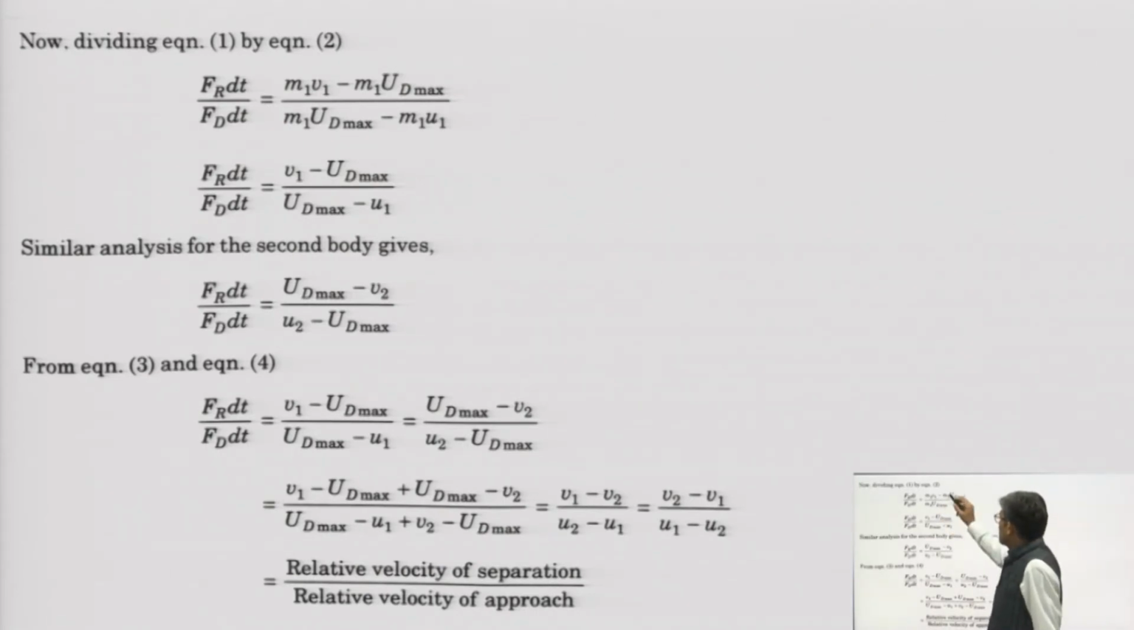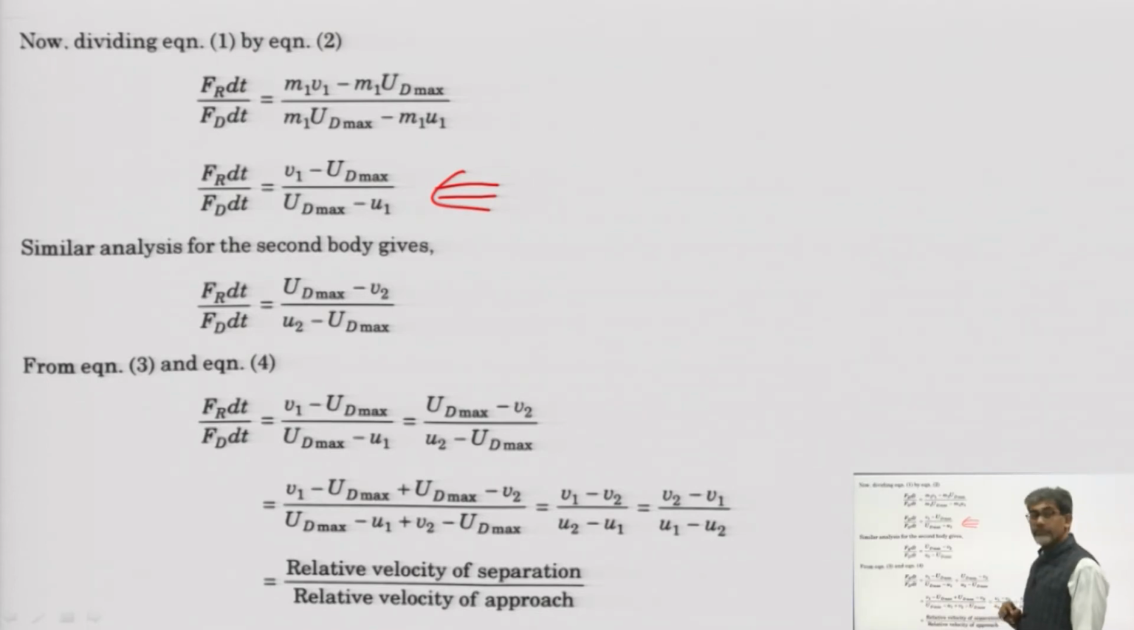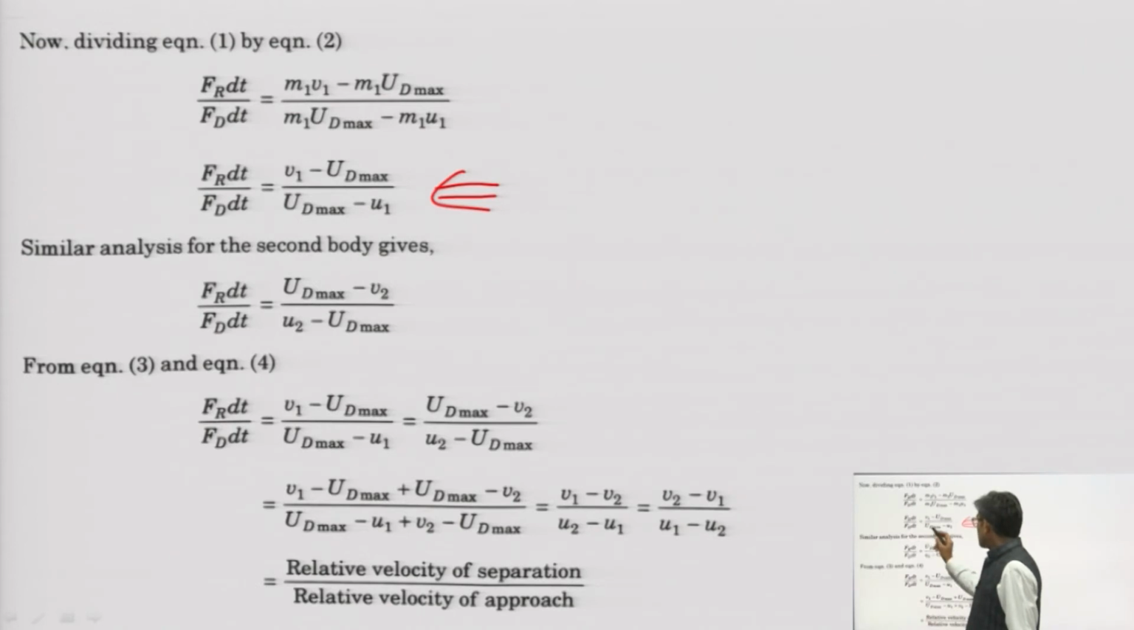Okay, we will get this one thing. m1 will get cancelled out. Similarly, we can do the same thing for the second body. So 1 will be replaced by 2, and we are getting this one thing.